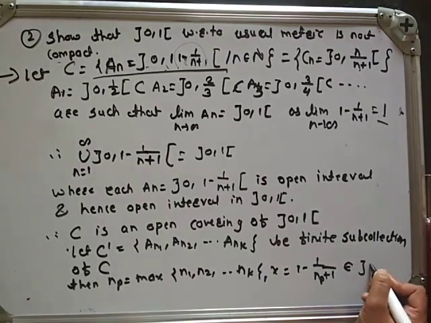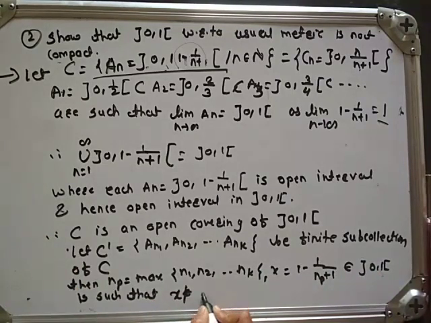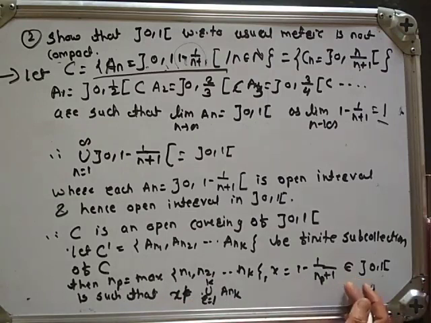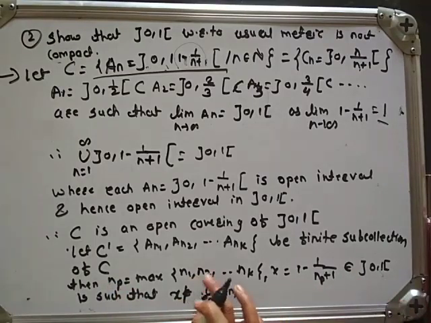This point belongs to the open interval 0, 1, but x does not belong to the union for r from 1 to k of Anr. Np is the maximum of these numbers. We have taken x equal to 1 minus 1 upon Np plus 1. This x belongs to the open interval 0, 1, but this x does not belong to the union of Ank.